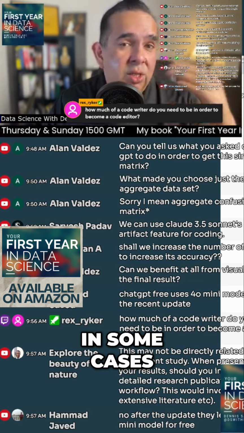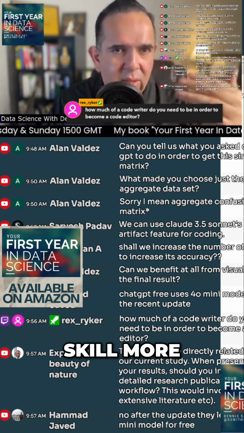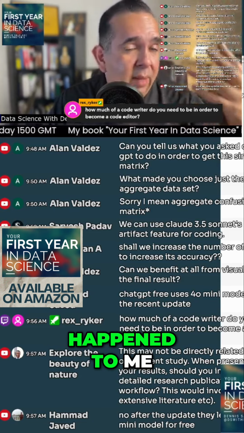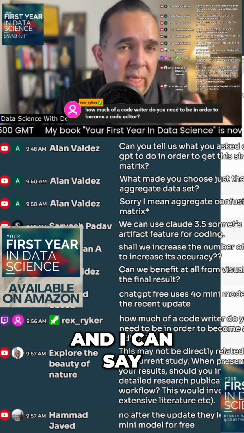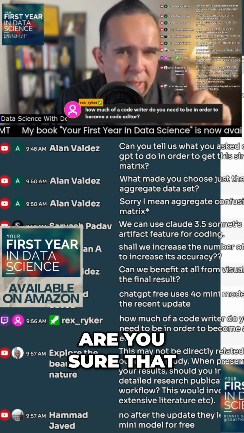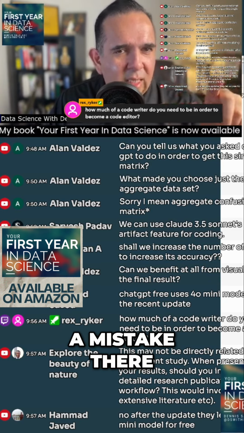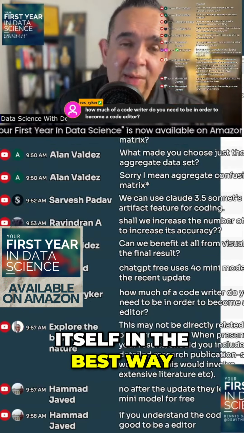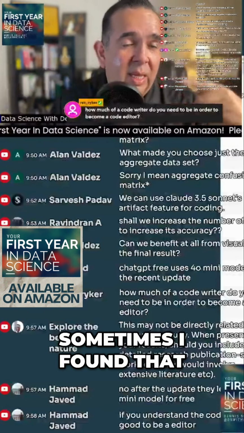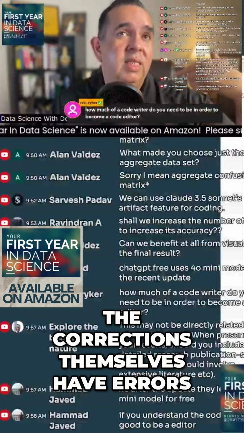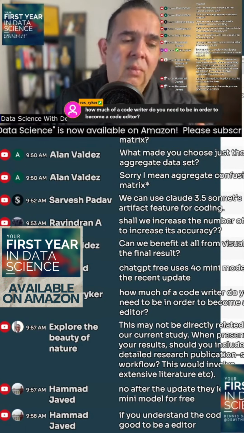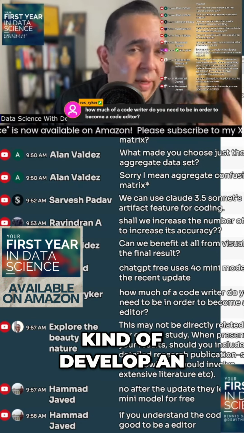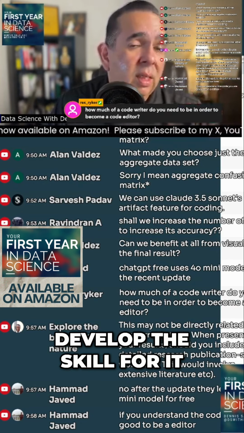In some cases, as you develop that skill more, you'll be able to see the errors on the screen within the chat window, and that's happened to me, where I can say, are you sure that this line looks right? I think you made a mistake there. And ChatGPT will correct itself. Doesn't always correct itself in the best way, right? Sometimes I found that the corrections themselves have errors, right? But yeah, you're just going to have to sit there and kind of develop an eye for it, develop the skill for it.